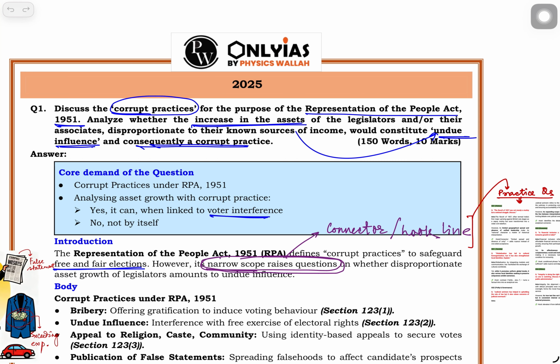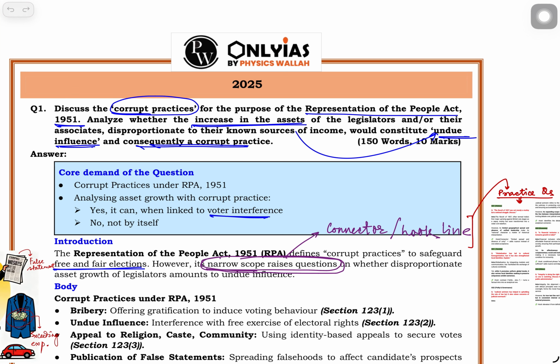In simple terms, the question asks that under RPA 1951, what all constitute corrupt practices.